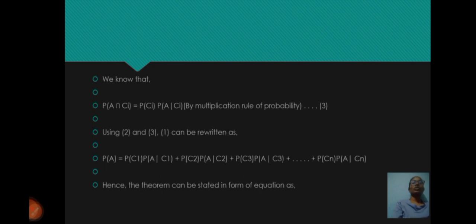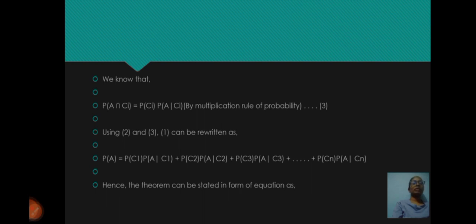We know that P(A ∩ Ci) = P(Ci) × P(A|Ci) by the multiplication rule of probability. Let's consider this as equation 3. Using equation 1, equation 2 and equation 3, we can write P(A) = P(C1) P(A|C1) + P(C2) P(A|C2) + P(C3) P(A|C3) + ... + P(Cn) P(A|Cn).